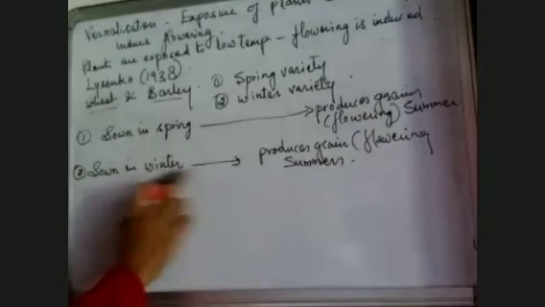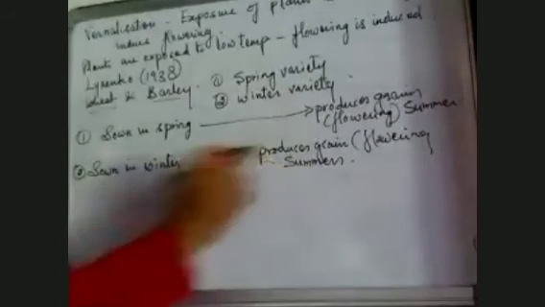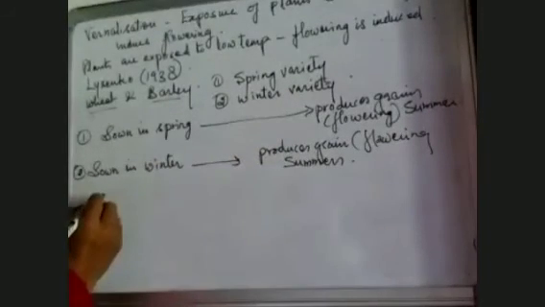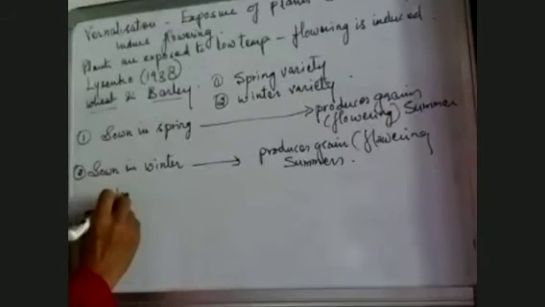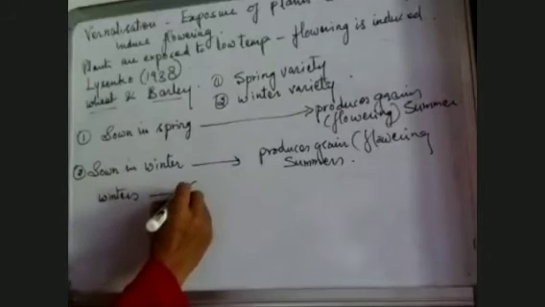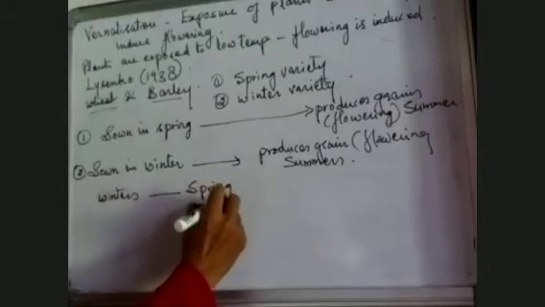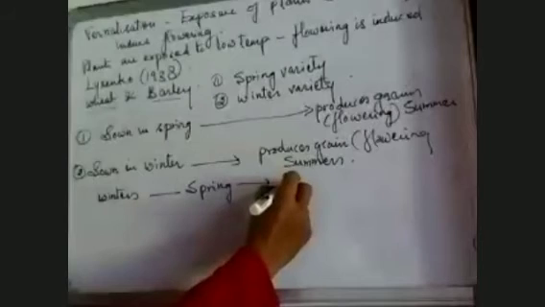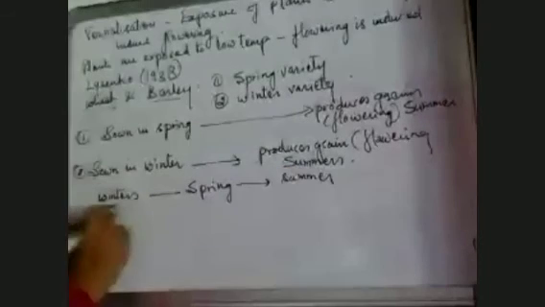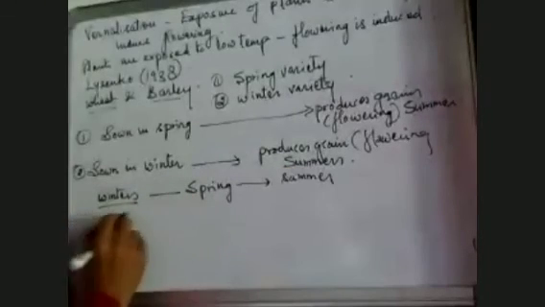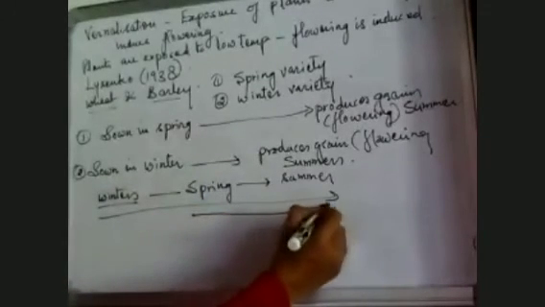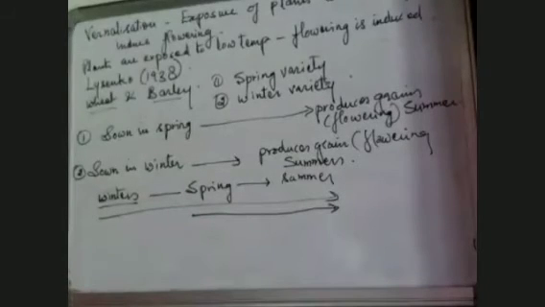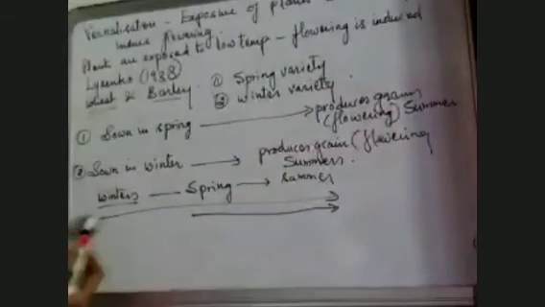This also produces grains, or they show flowering in summers. And how do we have the season? We have the seasons like here, winters, then comes spring, then comes summer. So that means for the winter varieties, we have to wait for a long time from here to here. Whereas spring varieties produce grain in a short period of time. And for winter varieties, we have to wait from here to here for a long span of time.